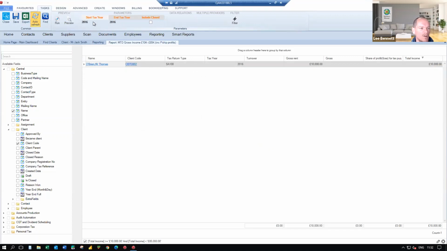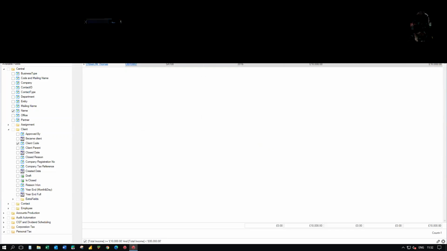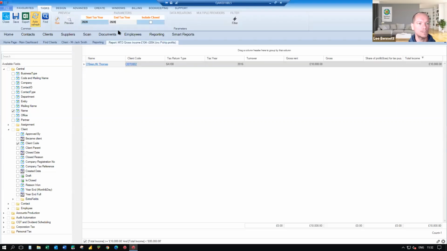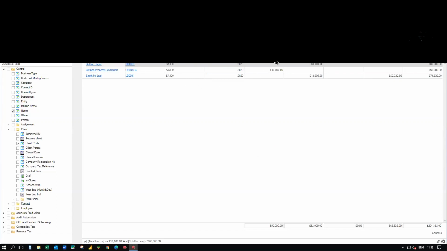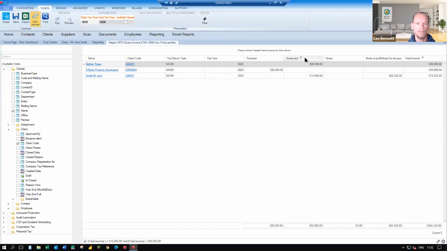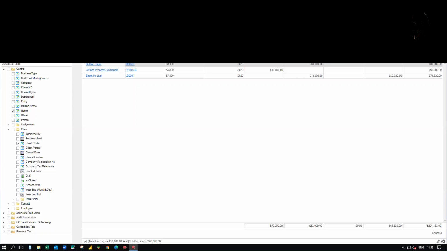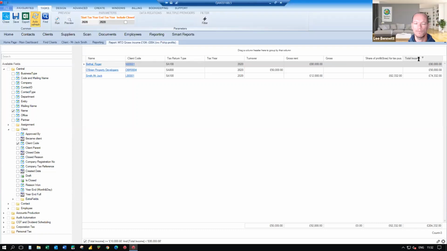So that's probably one of the first things that will need to be updated to get more relevant information. Click on run. I'll probably get a few more, 3 in my case. But what the system is doing here, it's not just bringing out the fields from the left-hand side, although on the face of it, it is. These are all standard fields up to here, really. So we've got the turnover, we've got gross rent, we've got that'll be rent from overseas properties, then we've got the share of partnership income, but then we've got this total income, because obviously from an MTD perspective, it's the total income based on those sources that determine whether or not your clients fall into the MTD regime.